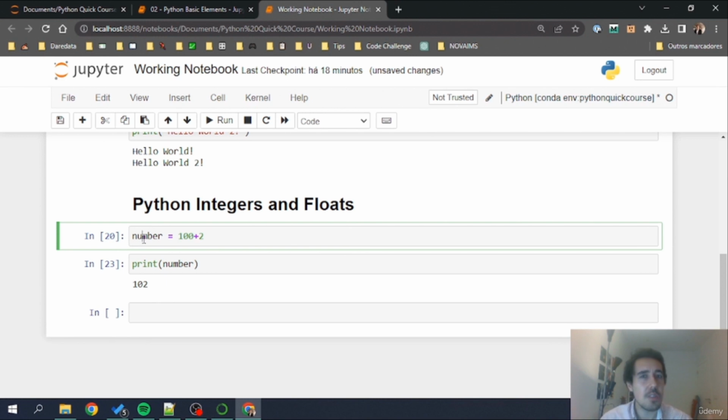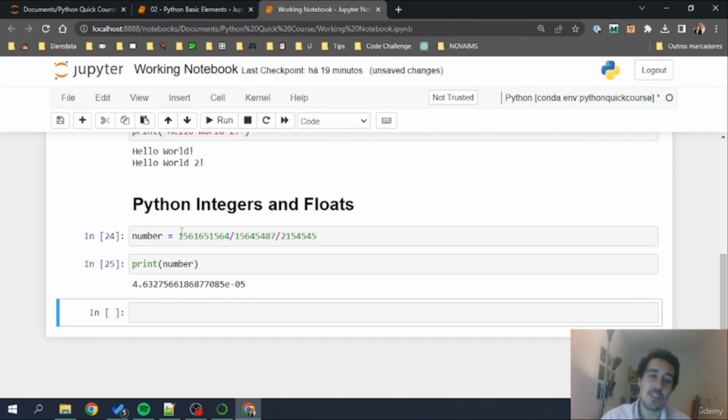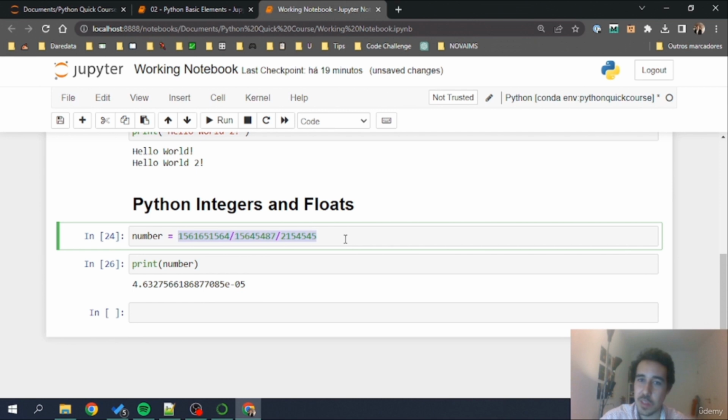This is very interesting because imagine that I have a really complex calculation. I'm going to make up a lot of numbers here, for example. Imagine that this is something that I want to represent in some way. It would be extremely tiring if I had to write these numbers every time. So maybe I just want to apply this calculation several times throughout my code. Let's imagine that this is the case, and I can just call this number everywhere that I want instead of writing this whole code that I have here.